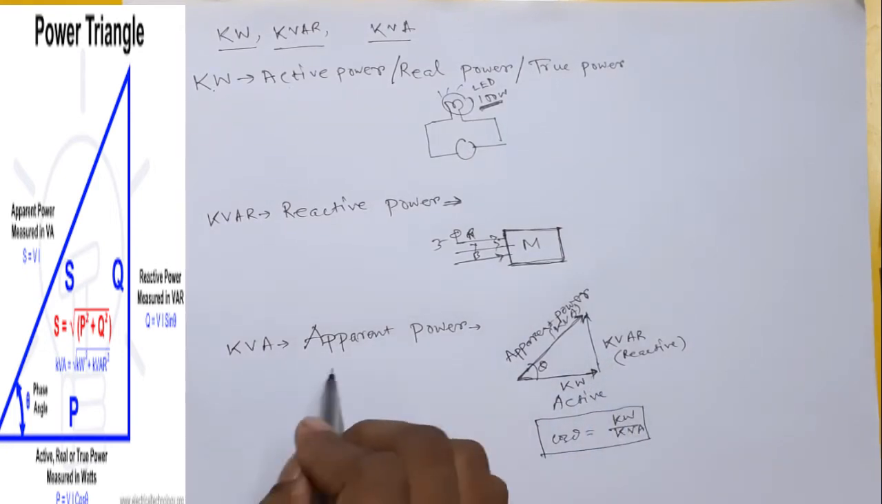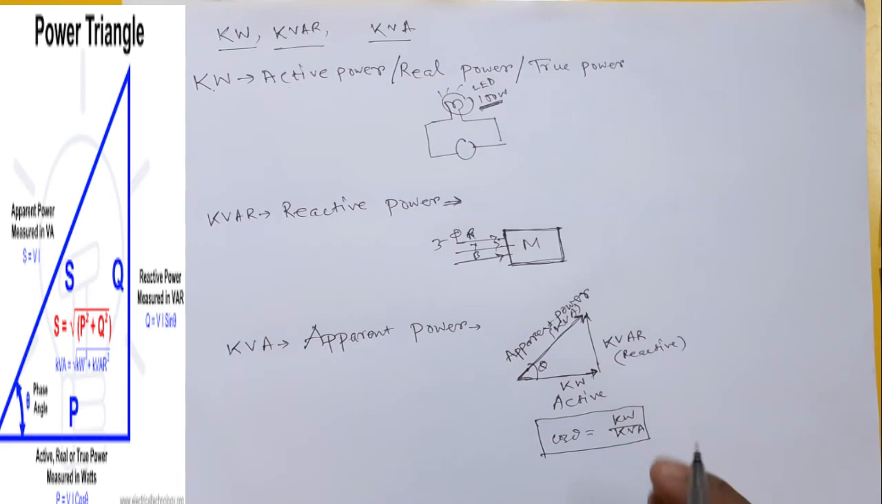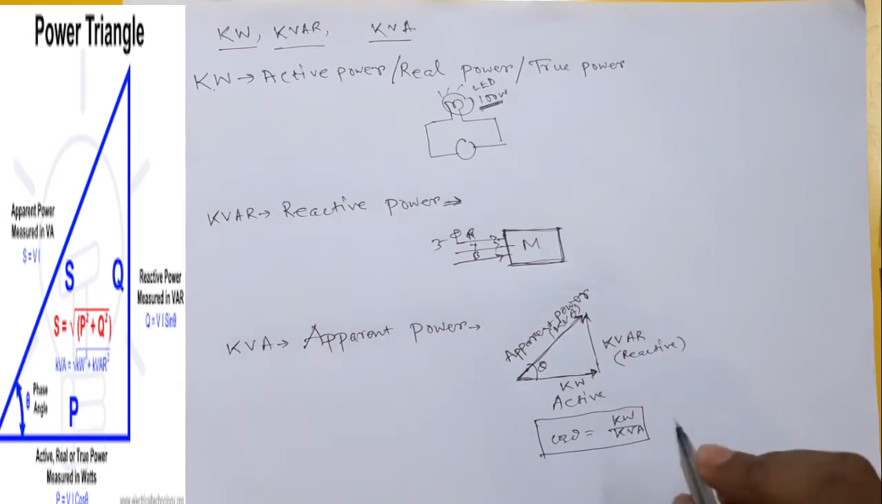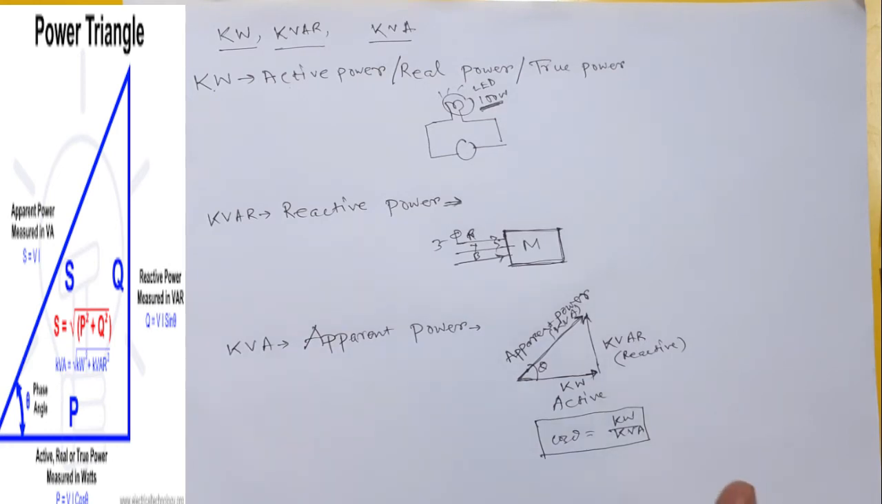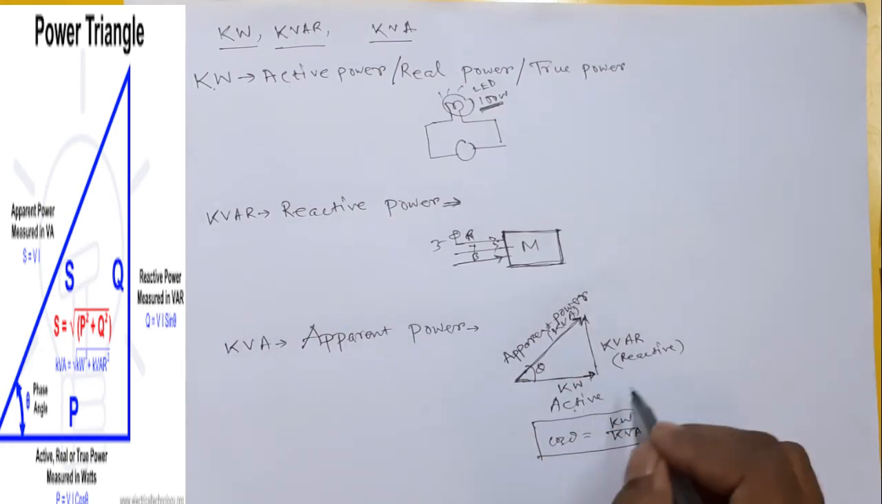So friend, what happened about the apparent power? Apparent power is the vectorial sum of active power and reactive power. It is not the product of active and reactive power. So maybe you are confused anytime later, but here you clear that it is not a product. It is the vectorial sum of active power and reactive power.